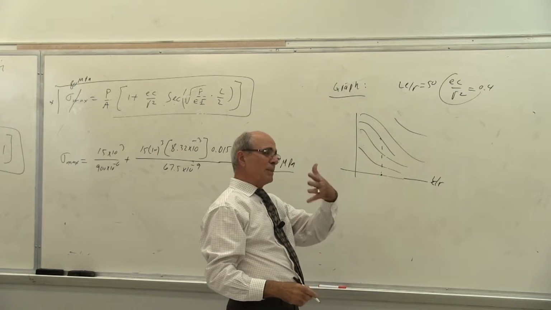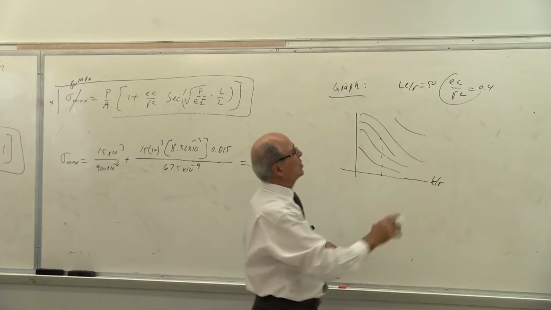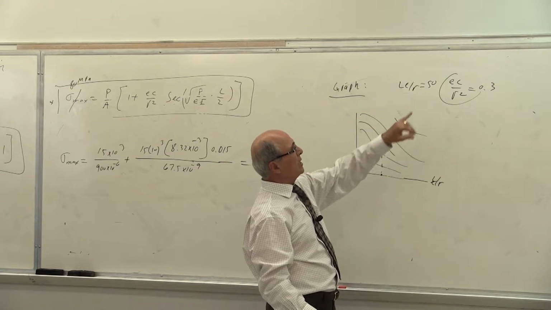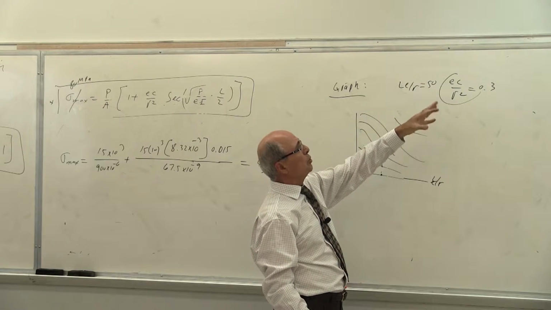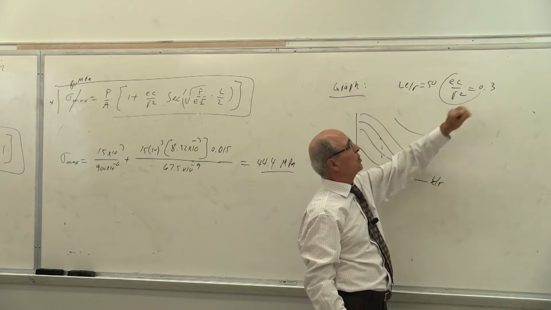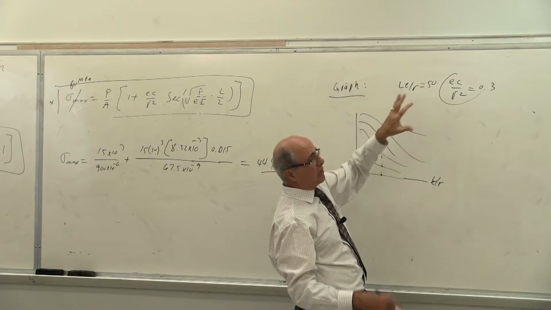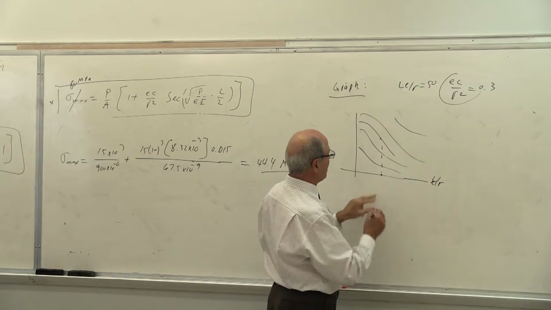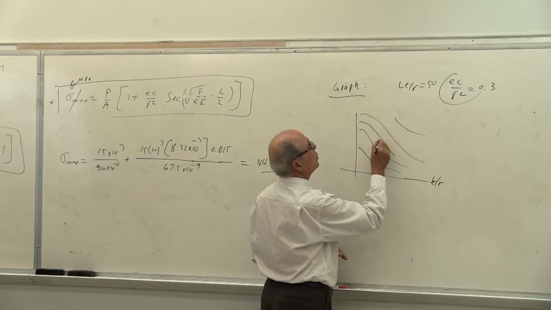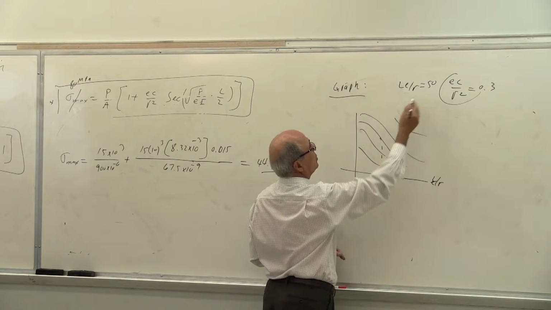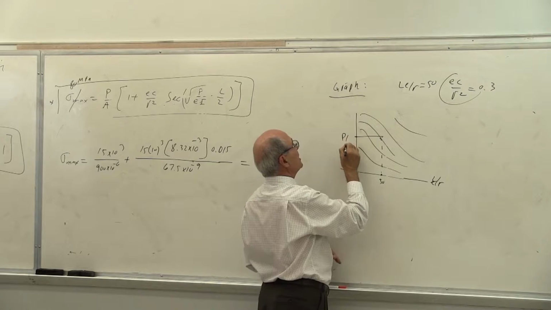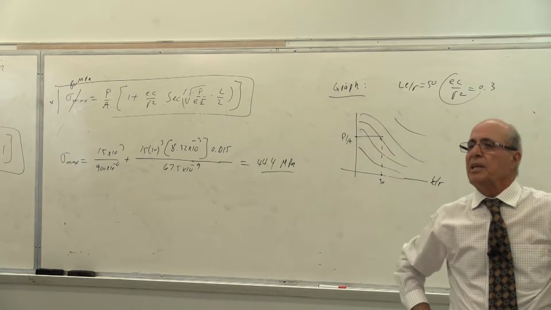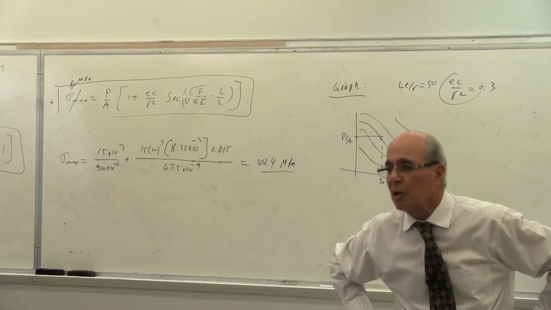Actually, the second problem, practically, that was 0.3. For the second handout problem, if you calculate EC over R, it becomes 0.299, something like that, which is 0.3. LE over R becomes equal to 49.95, which is 50, the second handout. So you go here to 50 units, and then you go to the curve that's nearest to that one. You go here, you read the value of P over A, and that way you calculate the P. Everybody understand that?